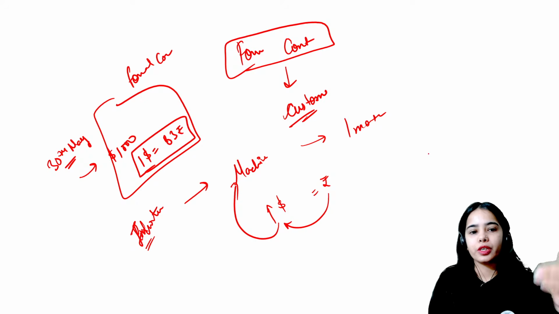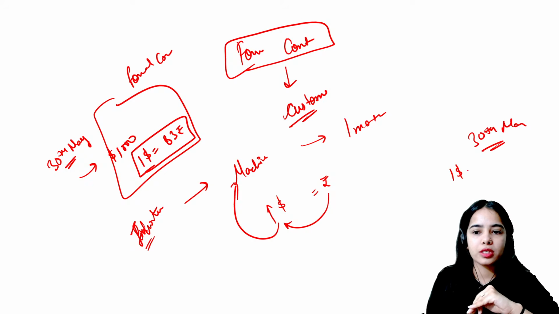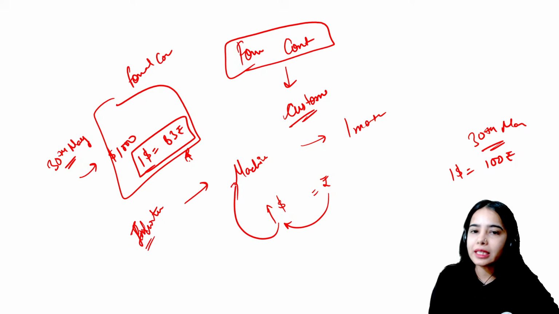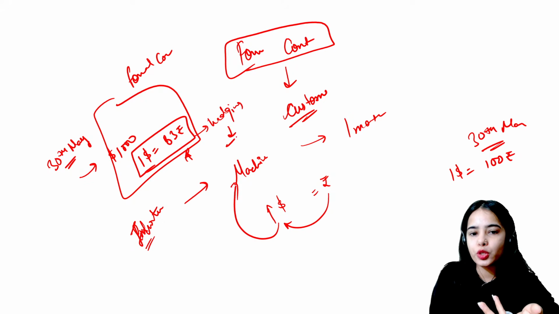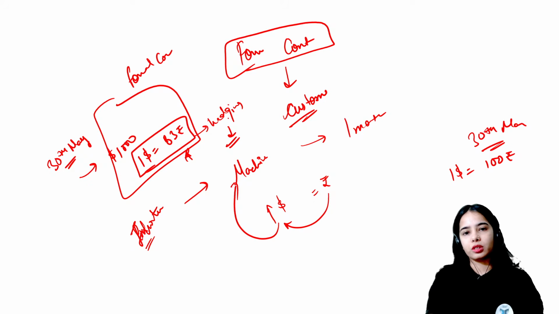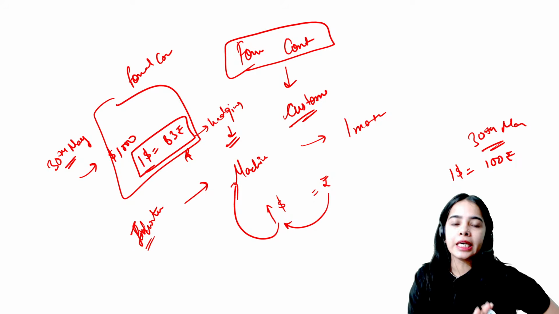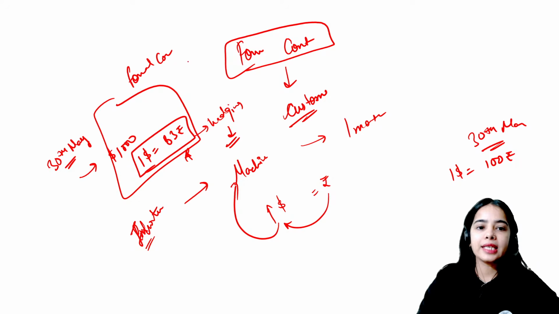So even if after 1 month on 30th of May something happens and the value of $1 is equal to 100 rupees, I will only have to pay how much? I will have to pay 83 rupees. So this is used for hedging to reduce your risk, as well as for speculative purposes also this is used. But basically for the hedging, for reducing your risk, you can use these kinds of forward contracts.